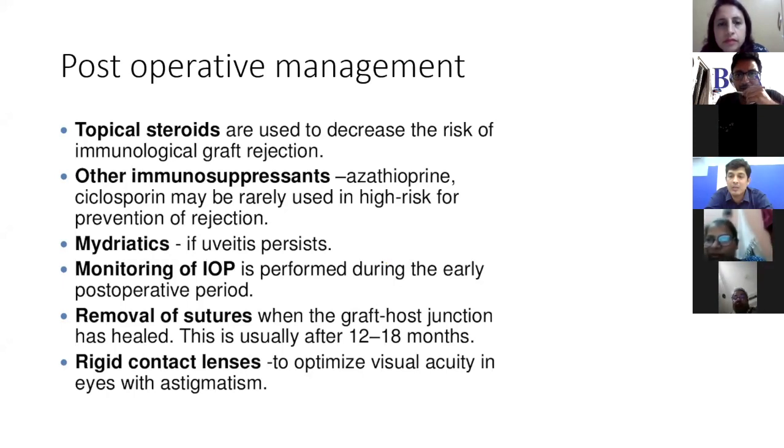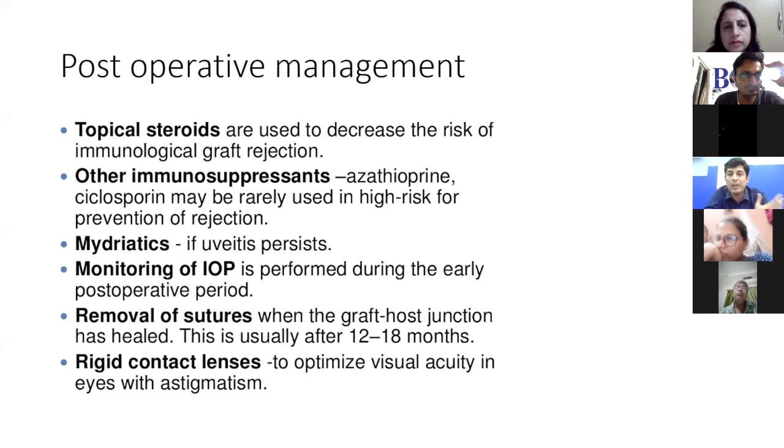When can a cataract surgery be planned post PK, and should we plan a post PK cataract, or if possible should we plan a triple surgery, especially if the patient has only grade 1 or grade 2 cataract with corneal opacity? Yeah, many times it depends on age. What we have been taught is that if you have a patient who is very old, let's say more than 60 years old, and he has a corneal opacity, even if his lens is not showing cataract, it is better to do a combined procedure.